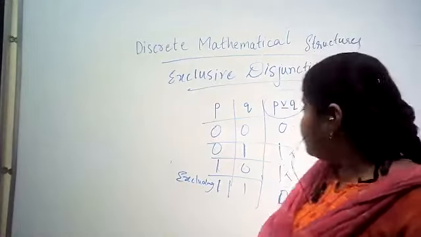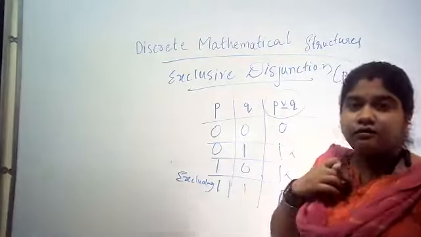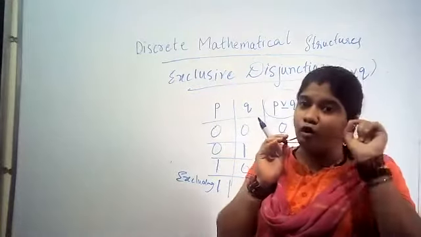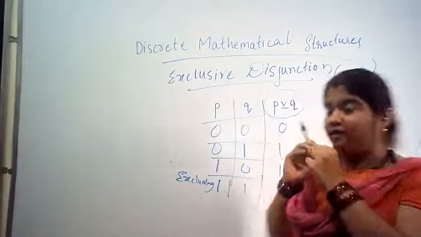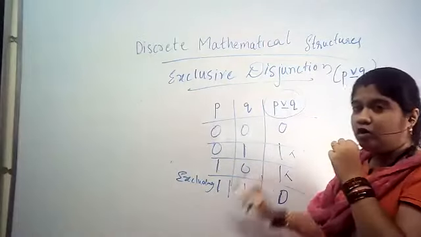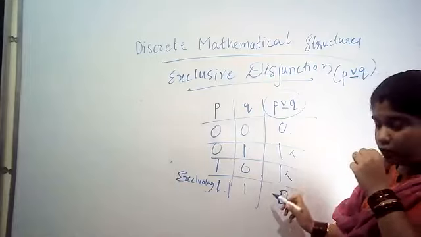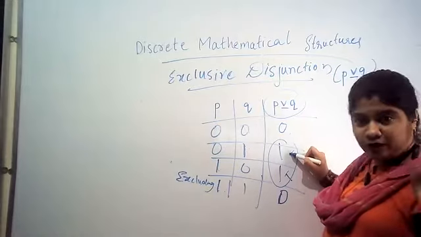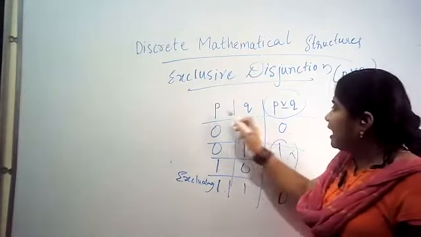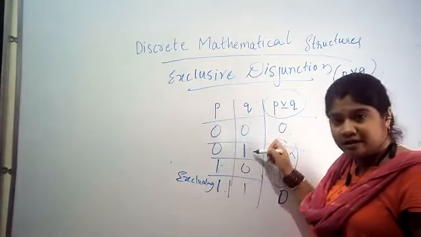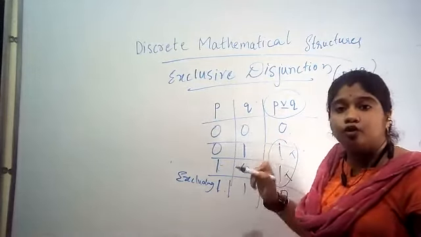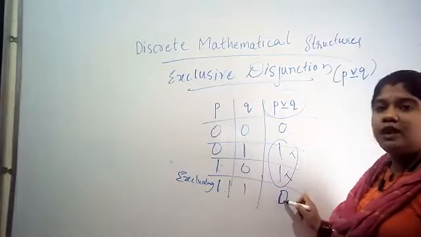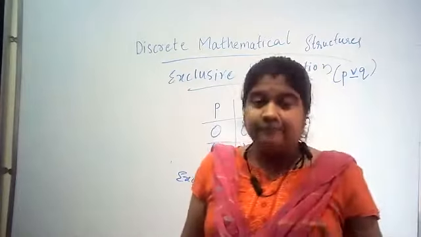Remember this, everybody. I am going to repeat again. Exclusive disjunction is a type of disjunction where, when either both are 0 or both are 1, the value will be 0. But the value of this exclusive disjunction will be 1 when either P is true or Q is true, but not both P and Q. When both P and Q are true, this will not be true.